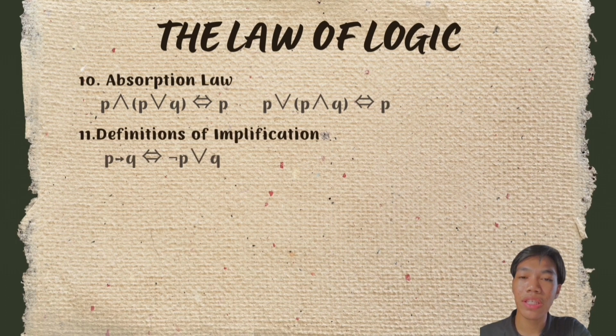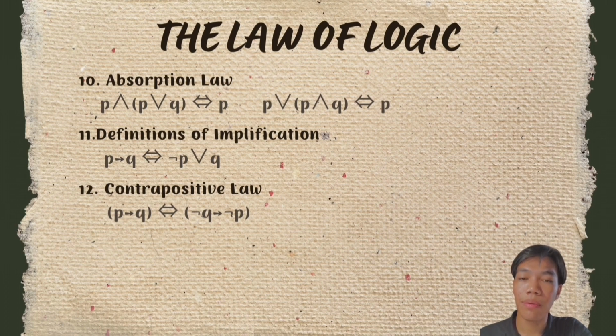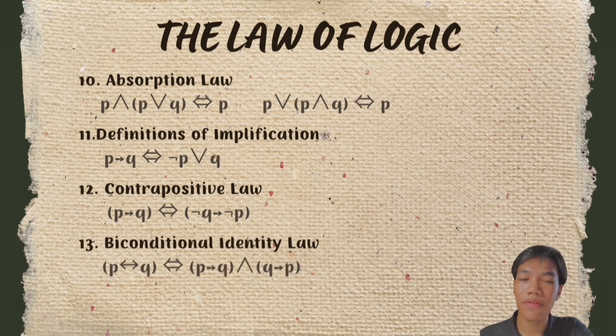For the definition of implication, where P implies Q, you will get not P or Q. For the contrapositive law, you change the position of both variables and change the symbol of both variables. For the biconditional identity law, we will get in to out or out to in.